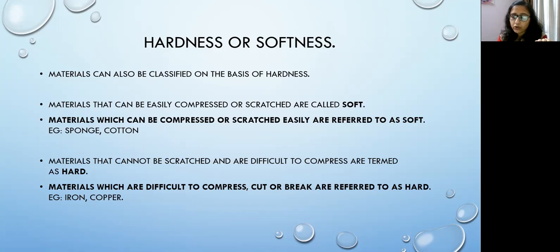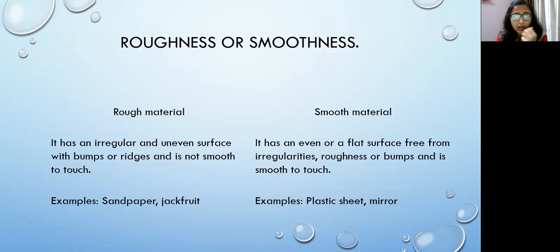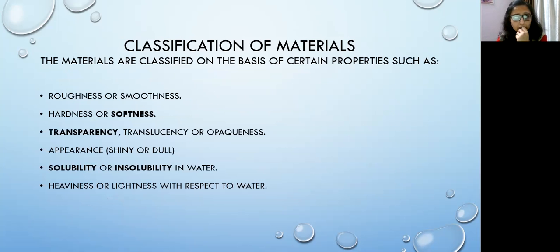Fine. So, and what do you understand by hard materials? The materials which cannot be scratched and which are difficult to compress, which are difficult to cut, which are difficult to break, okay, which are difficult to mold. So these kind of materials are referred to as hard materials. For examples, we can take metals: iron, copper, these are the metals. Okay, now this was the second property.